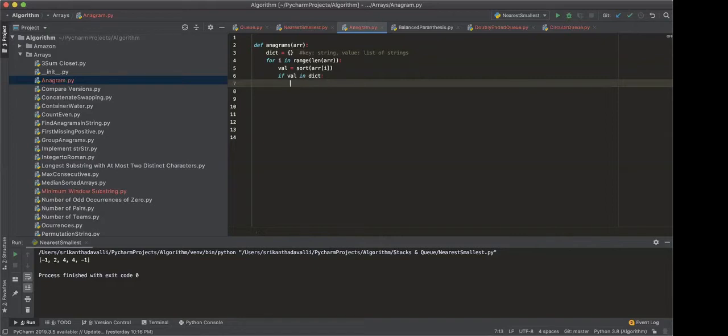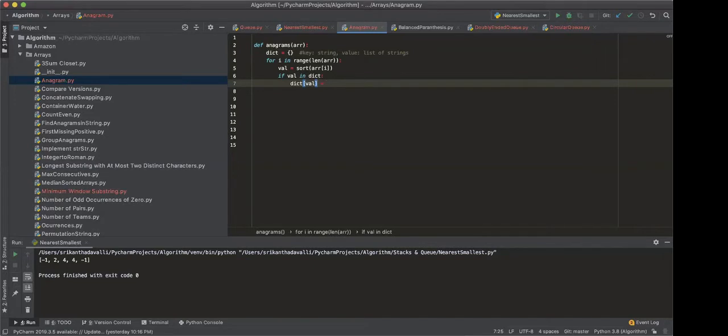If the value is already in the dictionary, we have to add that to this particular string, right? Not just a string. We have to add to the value, because the value is a list of strings, right? So we have to append that into the value. Yeah, we are appending to that value, but it should be to some particular string. This value is a string, right? This value is the key only, no? When you say val in dictionary, what are you checking? You are checking for the key.